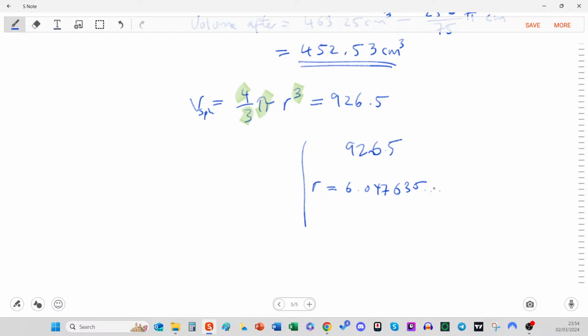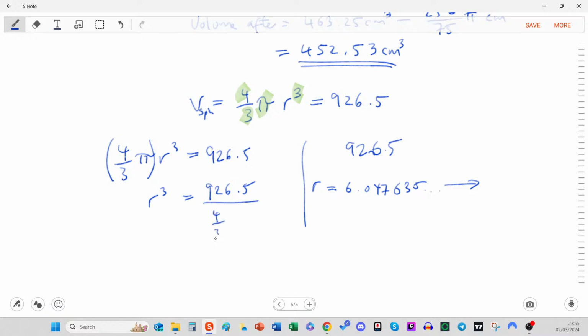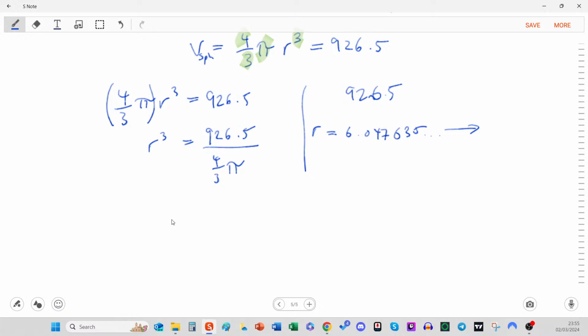Anyway, you want to use the full decimal place until the final answer. The other way of doing it is do it properly, and I'll just go through that to show what it looks like if you wanted to write it down. You could deal with this first, and if you treat all of this as one thing multiplying the r cubed, we could say r cubed equals 926.5 all over 4/3 pi. That's just a number on the bottom, but I can't be bothered to work it out, right? It's kind of a waste of our time until we get to the end. And then we have to do the cube root.